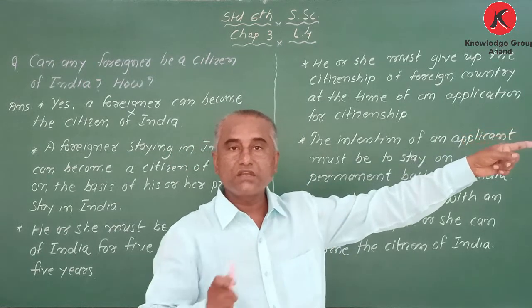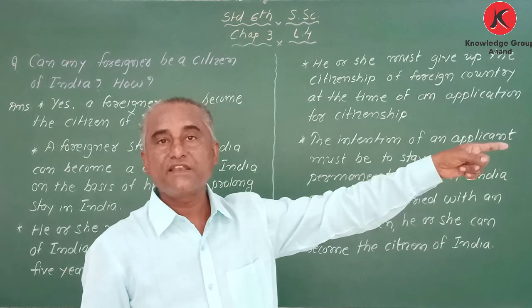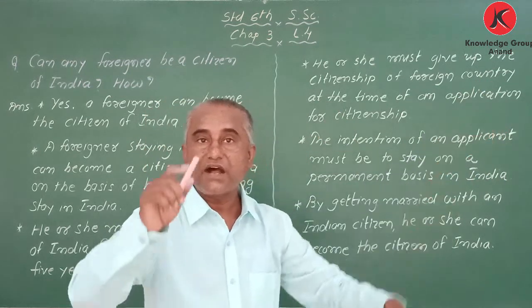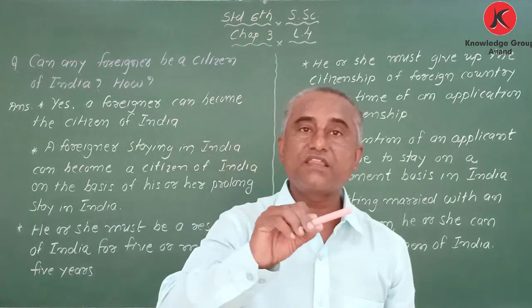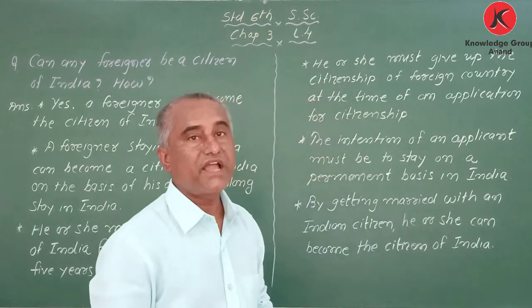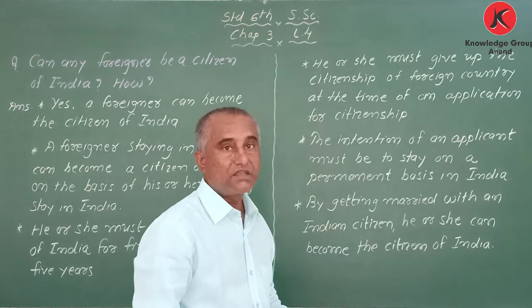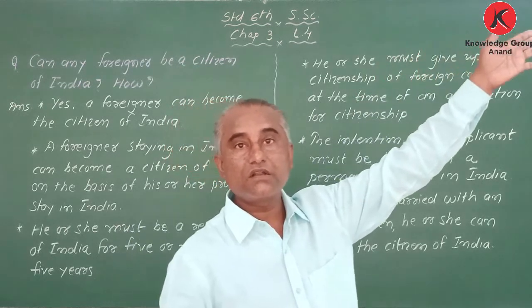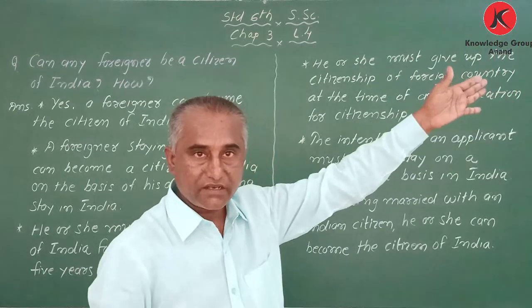Okay, then only he can become the citizen of India. Okay, first they have to leave the citizenship of that country. After that, during the time of application, he must give up the citizenship of his or her country. Okay, got it?